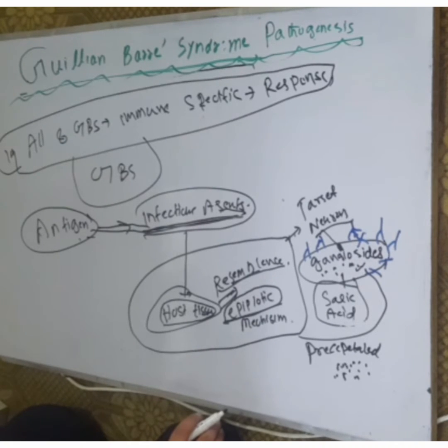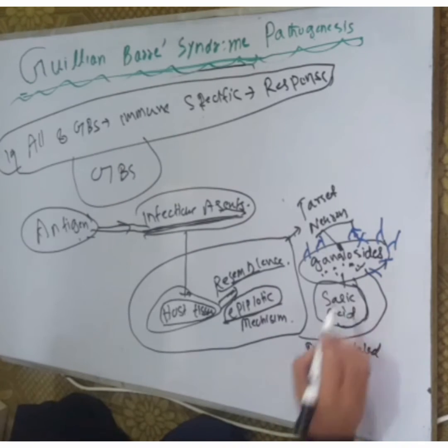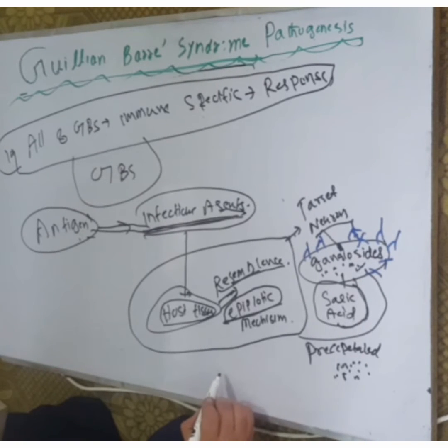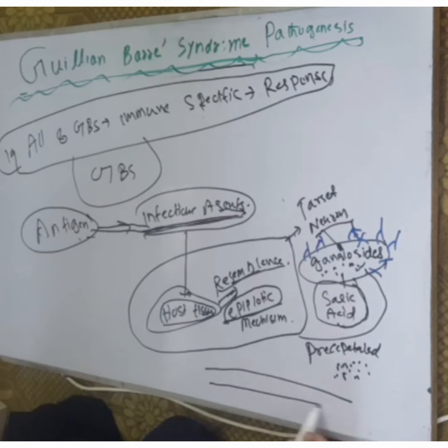When they precipitate, they are typically exposed on the plasma membrane of a cell, such as the node of Ranvier. These gangliosides are present at the plasma membrane of the neuron. For example, this is the neuron, and this is the node of Ranvier. This is present at the node of Ranvier.